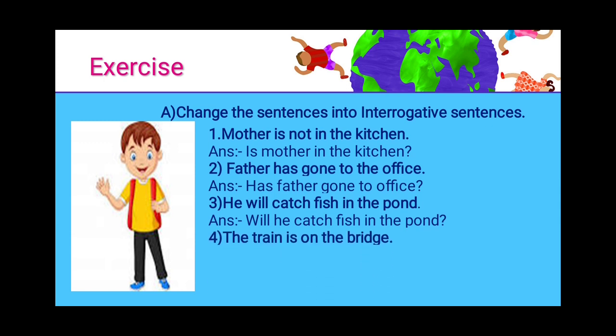The fourth sentence says, the train is on the bridge. What's the answer? The helping verb we are using here is "is". So this is a question format. Is the train on the bridge?